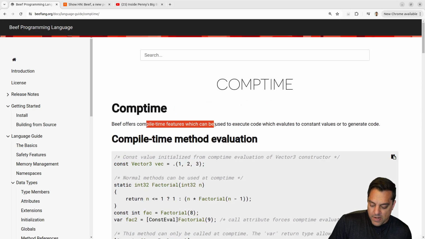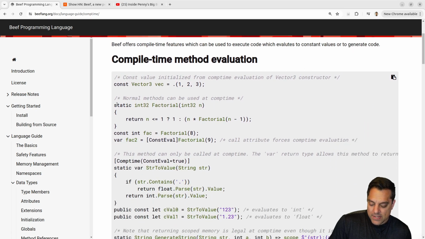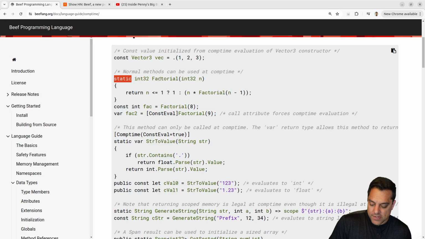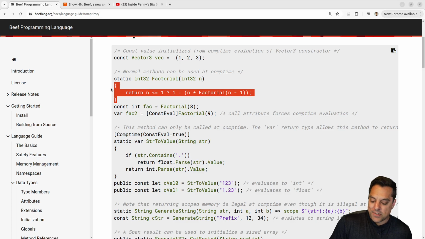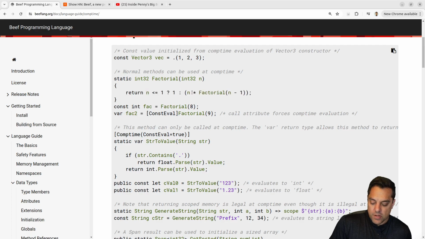So Beef offers compile time features which can be used to execute code which values to constant values or to generate code. So I'm guessing, yeah, things that are like static. Okay, they're using a static keyword to compute the factorial. And the important part is that this just looks like regular normal code. Right? There's no weird template metaprogramming stuff. It's just defined as static, so it looks like it can just give you a value.